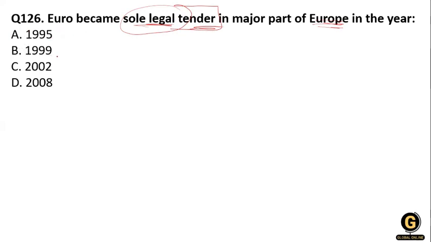It's option C, 2002. In 2002, two months after the introduction of the euro banknotes and coins, on 1st January 2002 the euro became the sole legal tender throughout the euro area.